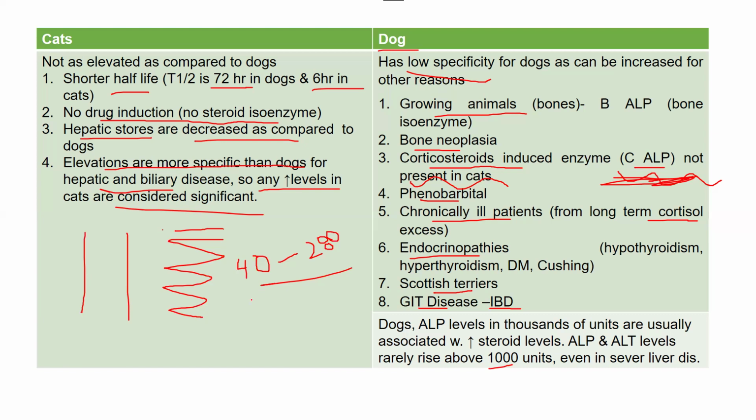But if you have an animal sample in which ALP has risen to 2000, then you should know that these 2000 units do not indicate any severe liver disease, because even in severe liver disease, ALP is not going to increase because of the liver to more than 1000. Never. If it's more than 1000, it's going to be a steroidal issue, and you should know that because it's an important point.